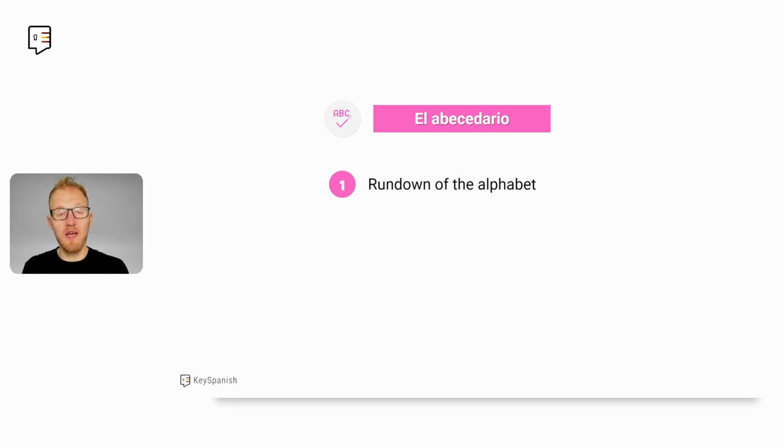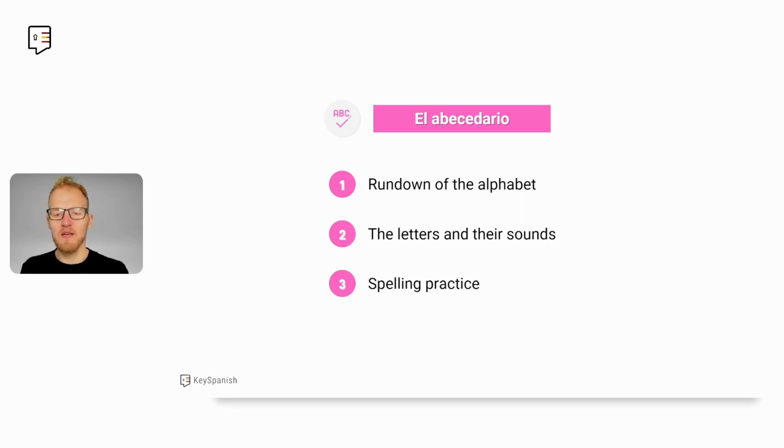I'm just going to say the letters and a word that has the sound of the letter, but I'm not going to stop and explain anything. Just go through the alphabet in order. After that is where we will break down each of the letters and their sounds. And we are going to have some spelling practice. And we will finish with the same rundown so you can have a recap of what you learned.